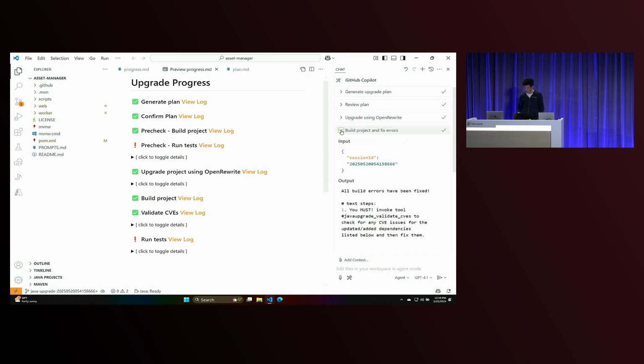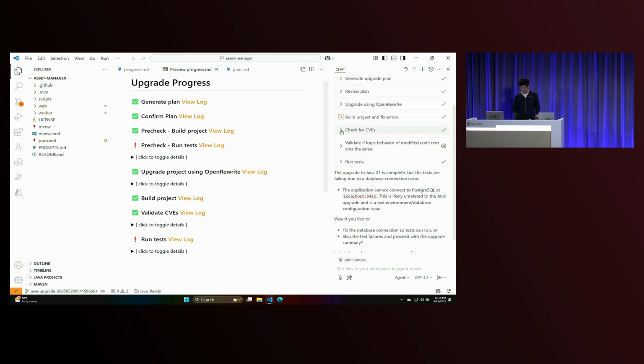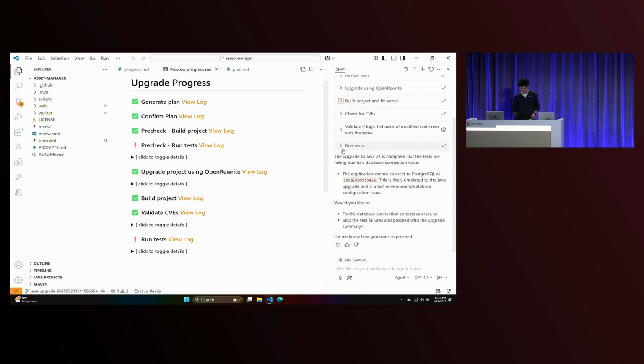And this is where we use Copilot to help us. Whenever Copilot detects an error generated by an Open Rewrite recipe, it's going to try to fix the error using a set of custom instructions and knowledge bases that we've created to guide Copilot along the path. It checks for CVEs on your libraries, and if you need to upgrade your libraries, it'll upgrade them for you. And then it runs tests, and that's it, end to end. It reports the progress over here as you go along.